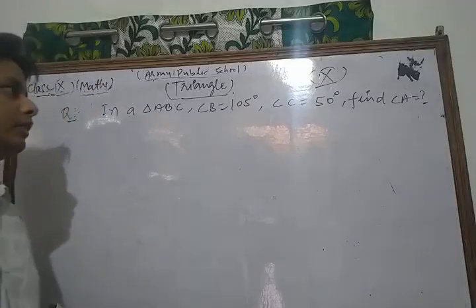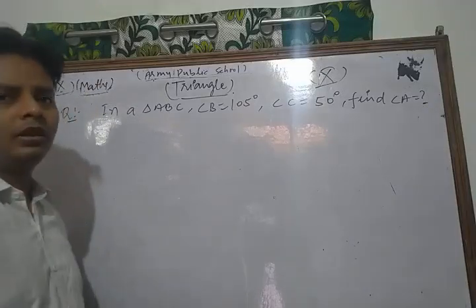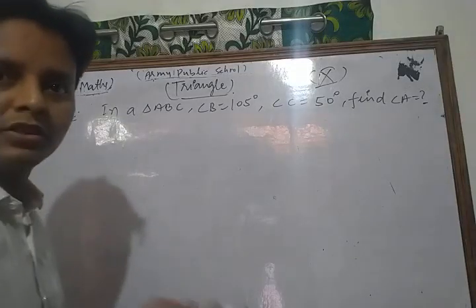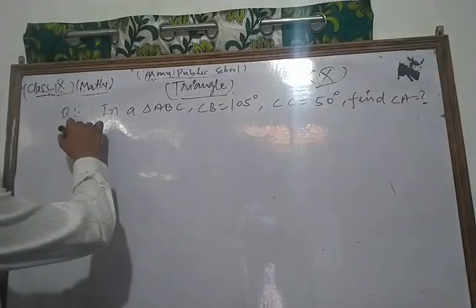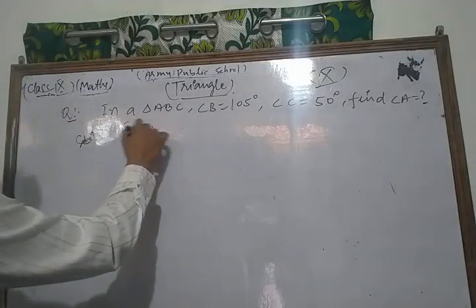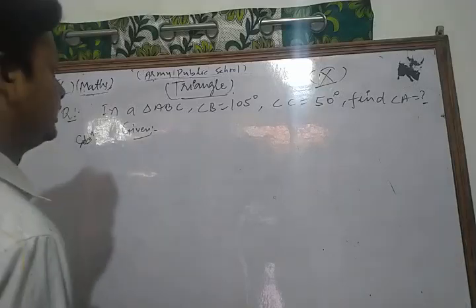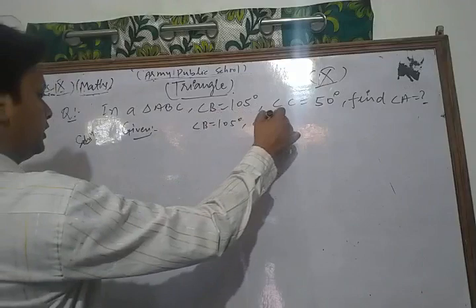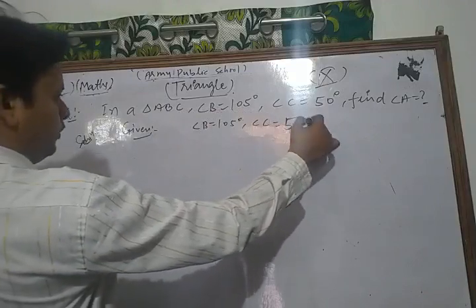This is a very important, very easy question based on the angle sum property of the triangle. Now let's see its solution. First of all, what is given? Angle B is equal to 105, angle C is equal to 50. We have to find